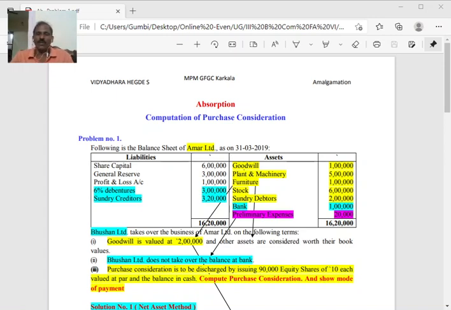One new company will be formed, and these two or more companies will close down their business, and all assets and liabilities of the transferor company become assets and liabilities of the transferee company.